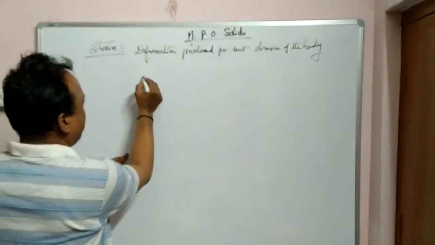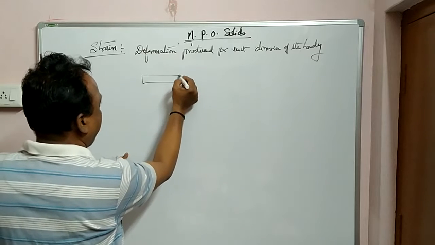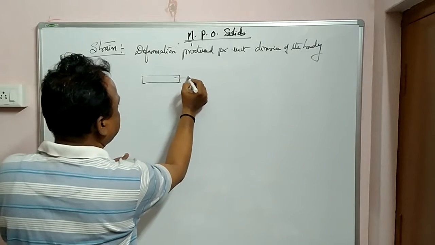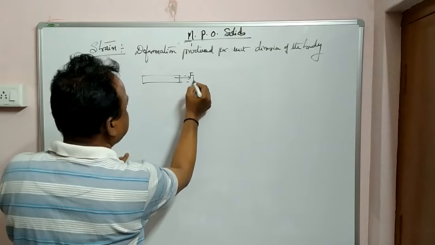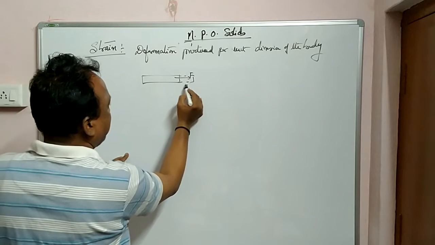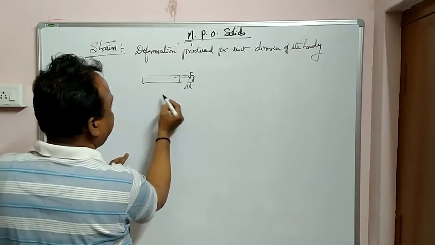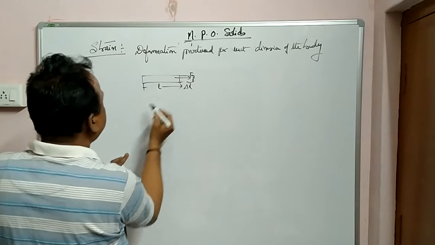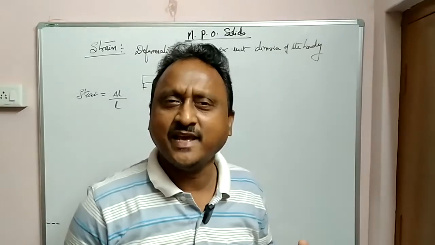For example, if you take any iron rod, when you apply some force, it is changing. So here, for example, the change in length is delta L, and L is the original length. Now strain can be defined as change in length by original length. What is strain here?